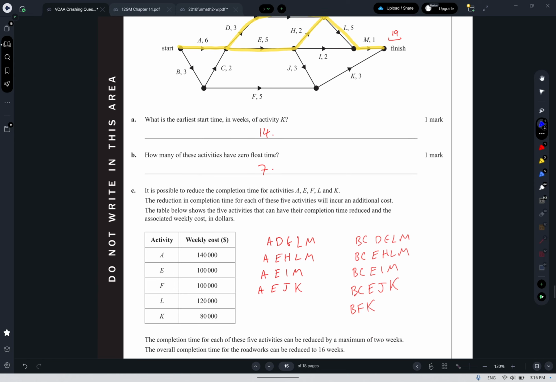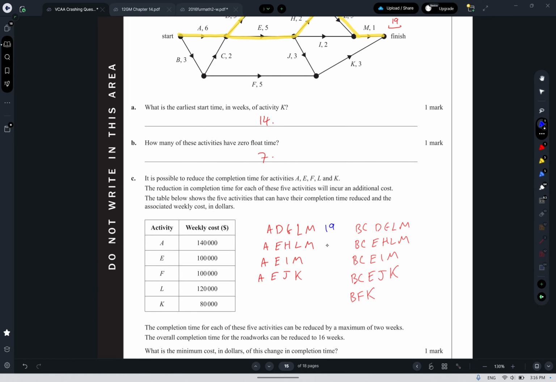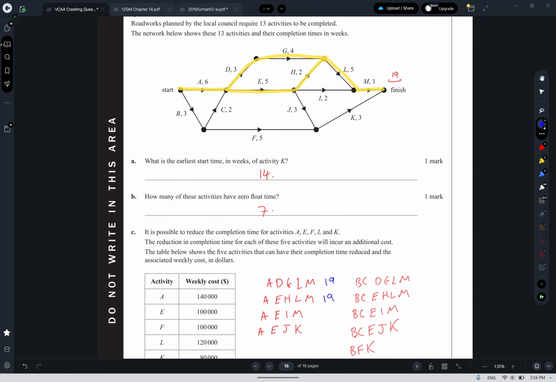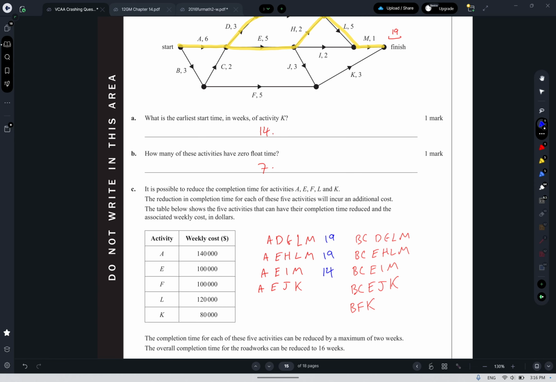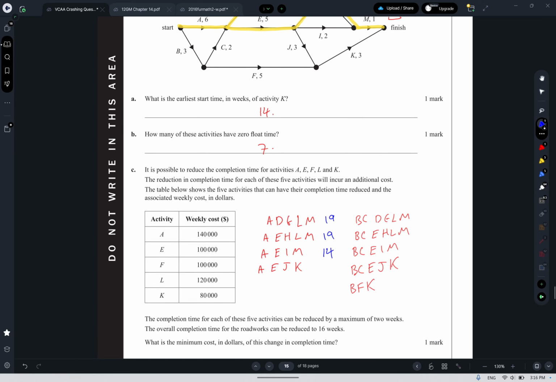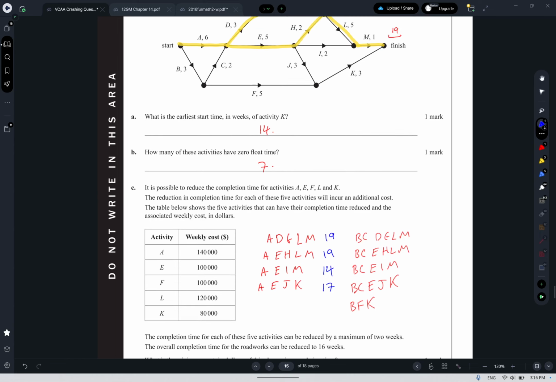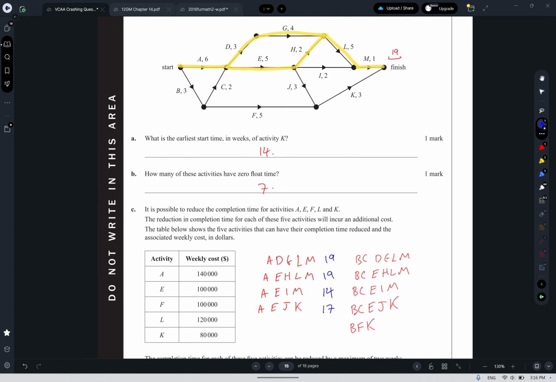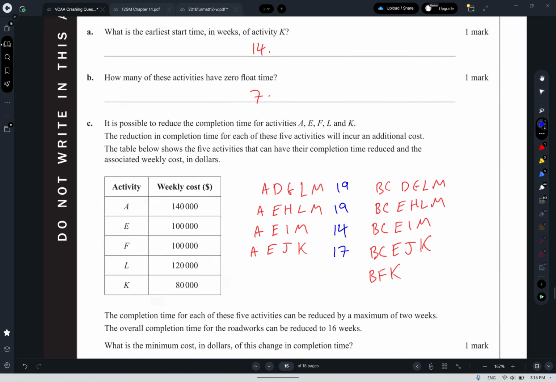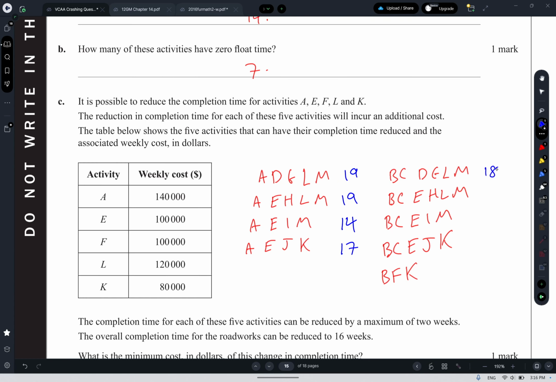The ADGLM route we know is 19. The same is true for the AEHLM route. The AEIM route is 11, 12, 13, 14. AEJK is 6 plus 5 is 11, plus 6 is 17. The BC routes are all going to be one shorter than all of those, because BC takes 5 to get there. So it's 1 less than all of those. So that would be 18, 18, 13, 16.